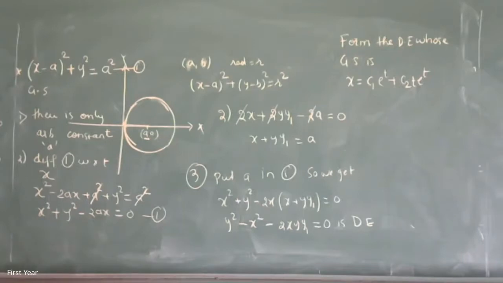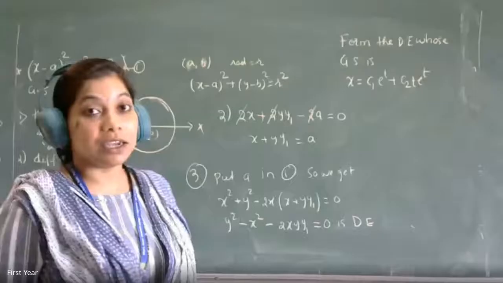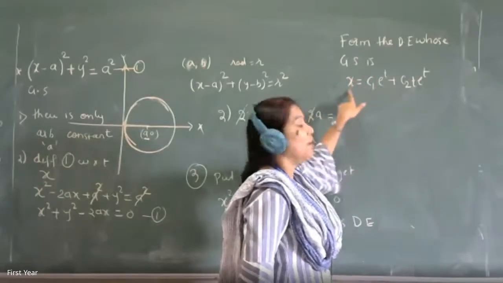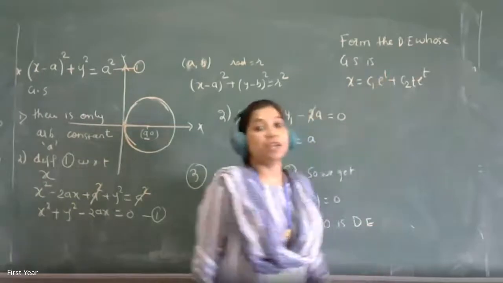But here, who is the dependent variable and who is the independent variable? X is depending on t, so x is the dependent variable and t is the independent variable.